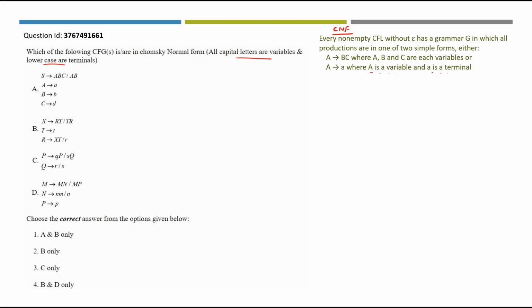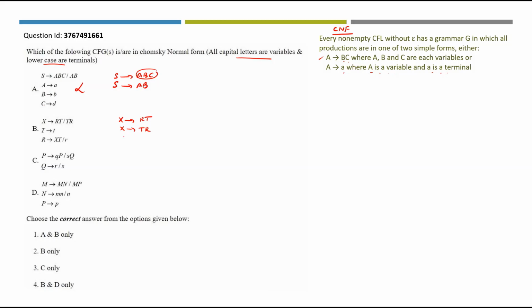Now let's check A. We have S derives ABC or AB. This production can be written as ABC and AB. Either you can have two variables in the right hand side or one terminal in the right hand side. Here you have three variables. So this is not in Chomsky normal form. Now let's get into B. X derives RT or TR. So this can be X derives RT and X derives TR. So there are only two variables here.